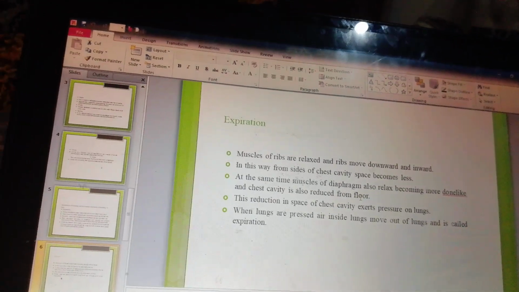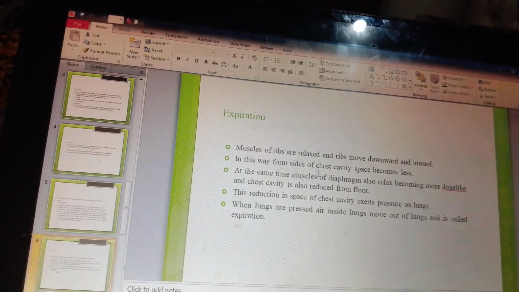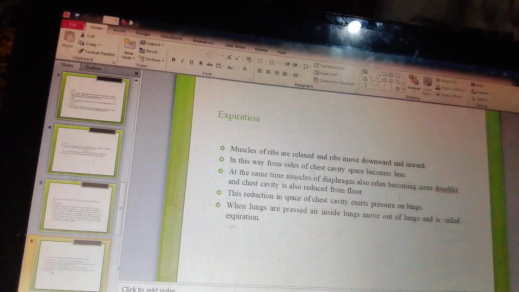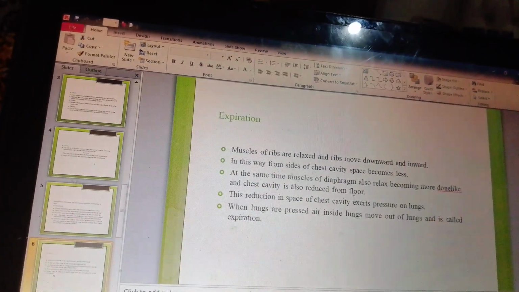Expiration: muscles of ribs are relaxed and the ribs move downward. In this way, from the side of chest cavity, the space becomes less. As the muscles of diaphragm relax, they become more dome-like, and chest cavity is reduced from floor.